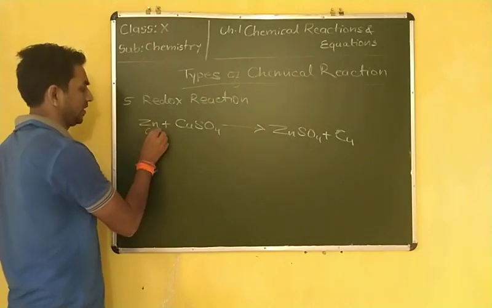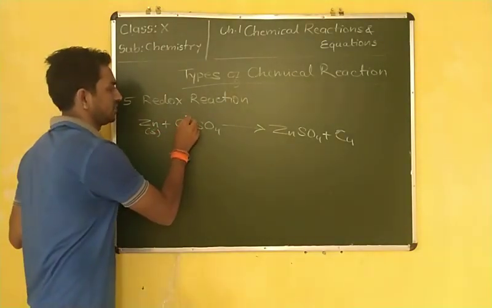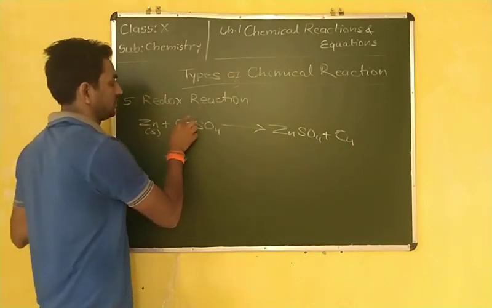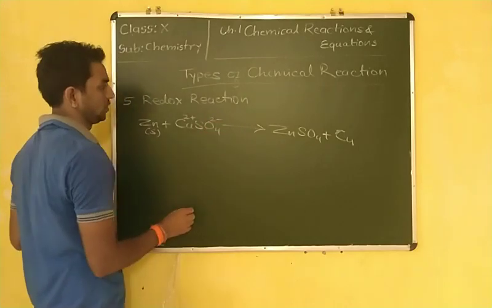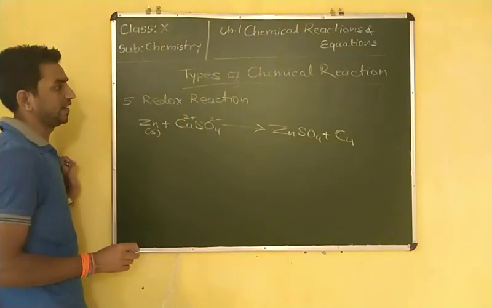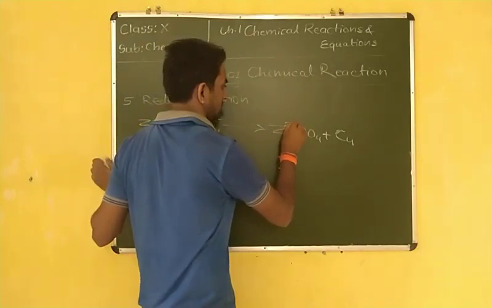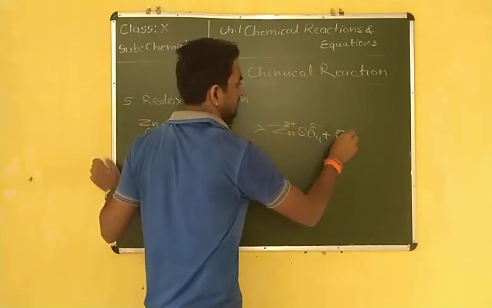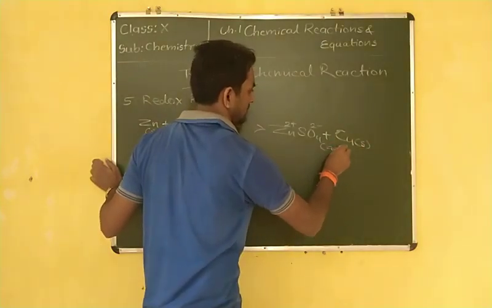Here zinc is in the neutral state, there is no charge. But copper here is Cu2 plus and SO4 2 minus. In zinc sulfate, zinc is 2 plus and SO4 is again 2 minus, and Cu is in the solid state. The zinc sulfate is in the aqueous state.